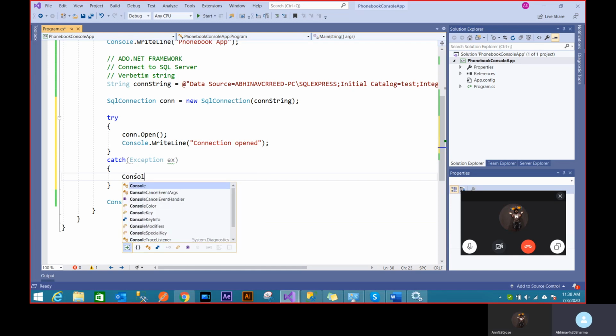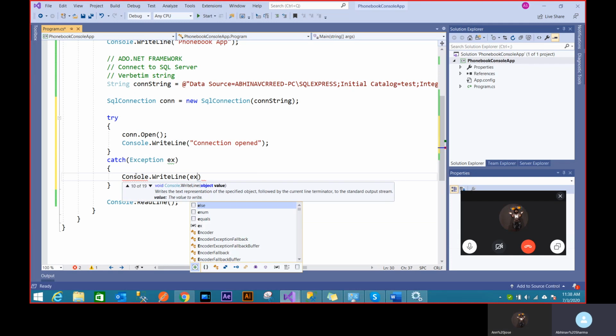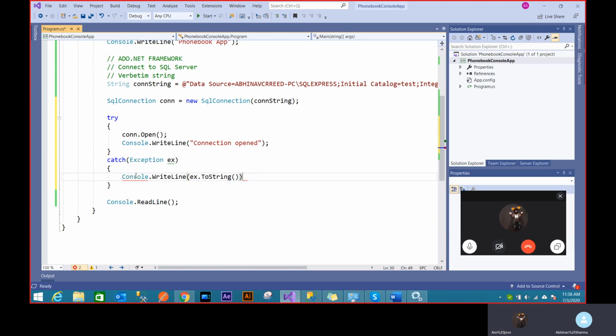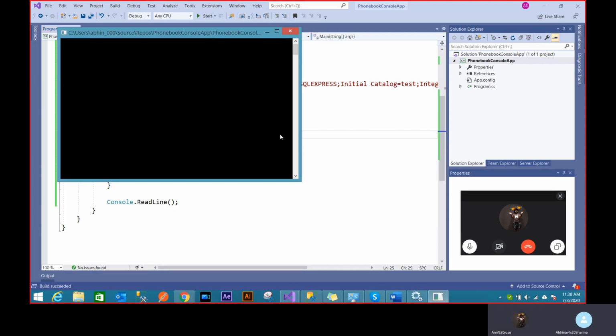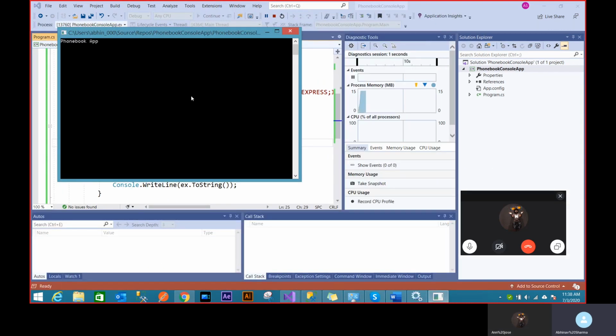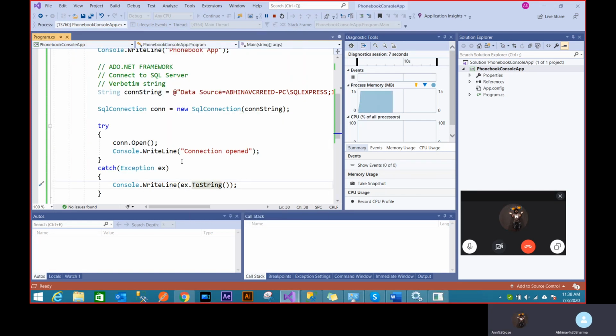So now what I can do is I can just write console write line ex.toString. You'll see a difference in the application now. My application won't break, but it will give me the exception on this console screen. Because what I've done is I've written the whole exception by converting it to a string so that you can write it down here.